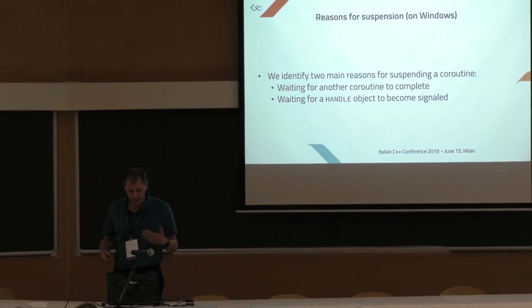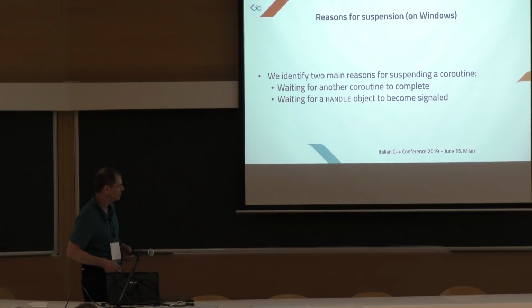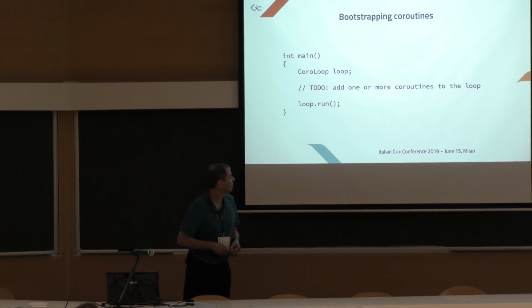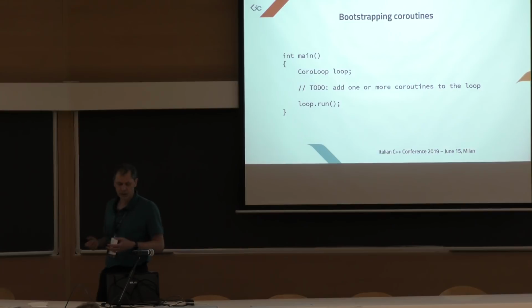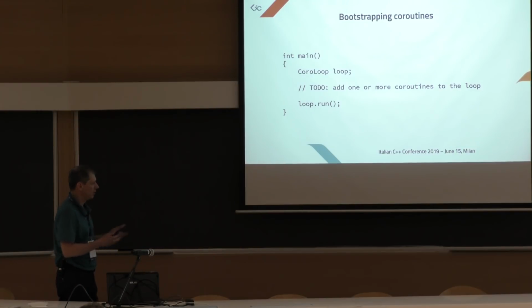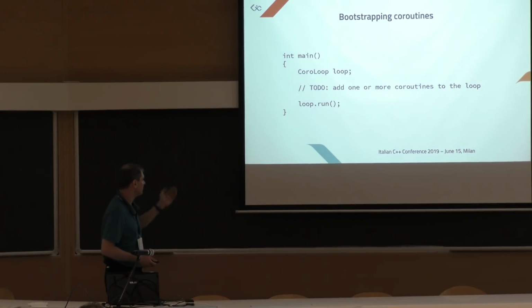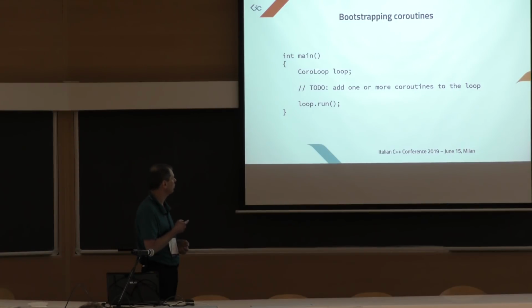Let's write this framework that does these two things. First of all, we need to create some mechanism to schedule the coroutines and let them happen. We just use the classic pattern of an event loop. I called it coro loop because it launches coroutines. So our main function just creates the coro loop, adds some coroutines to the loop, and then calls loop.run.